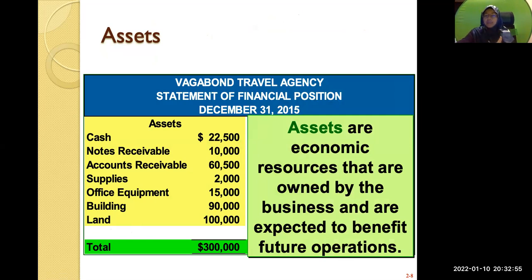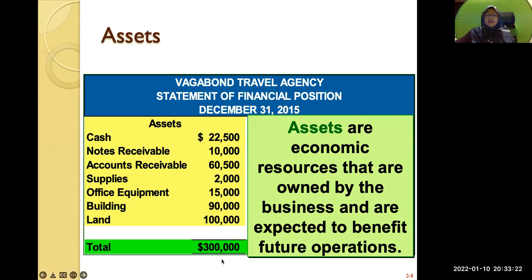They are economic resources that are owned by the business and expected to benefit future operations. Cash will benefit the company. Receivable, because they are going to receive that, is an asset and an economic resource to the company. Whether they have it now or not doesn't matter, but they know they are going to receive that in the future, and that belongs to the company.